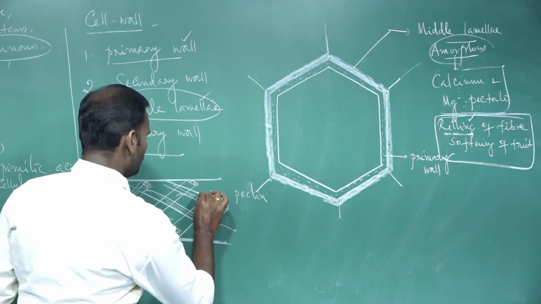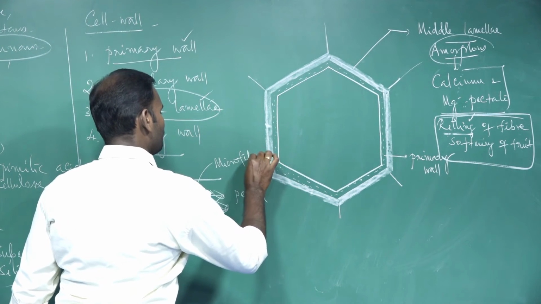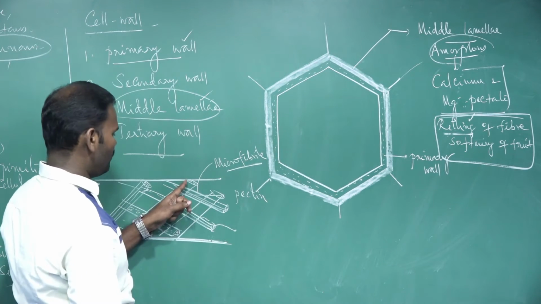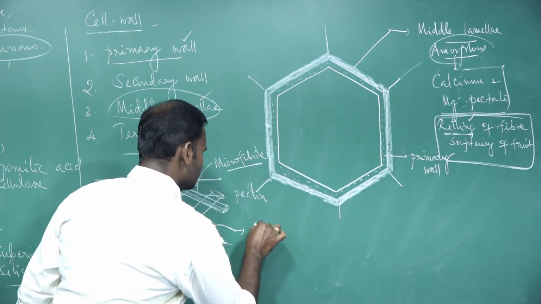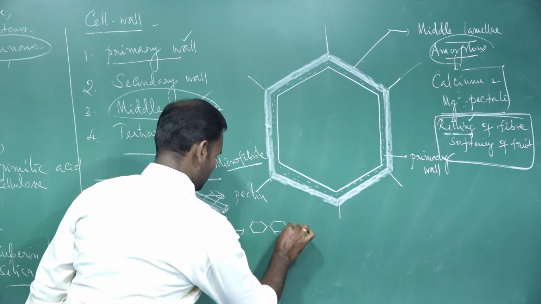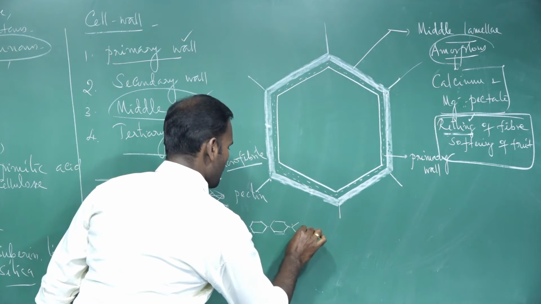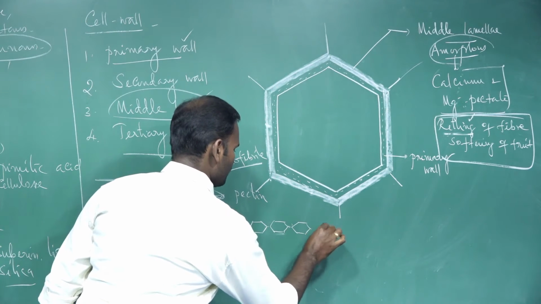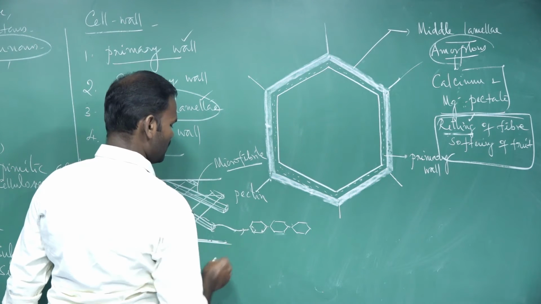The microfibril is made up of cellulose. You know that glucose is a six-carbon sugar: first carbon, second carbon, third, fourth carbon.